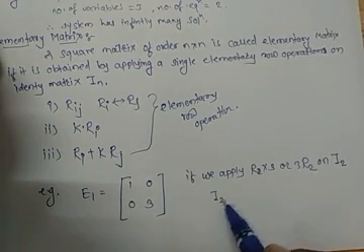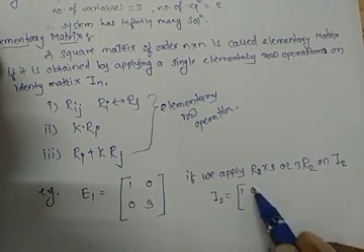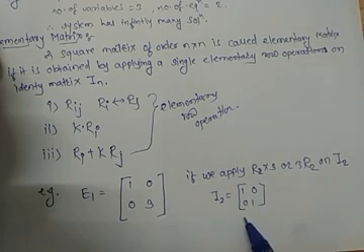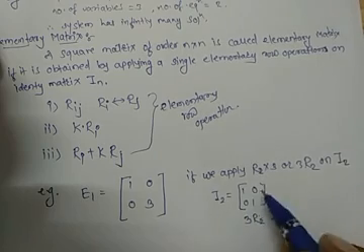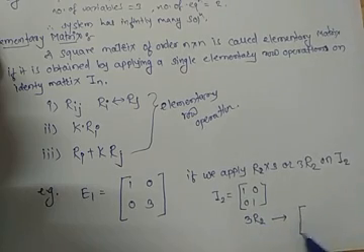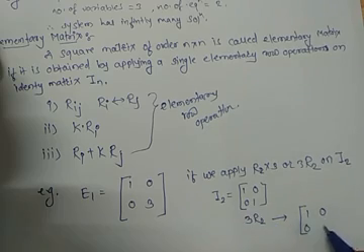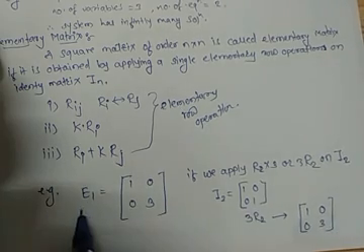Here I2 = [1 0; 0 1], and if we apply 3R2, the second row is multiplied by 3, and we get [1 0; 0 3]. So we get the E1 matrix.